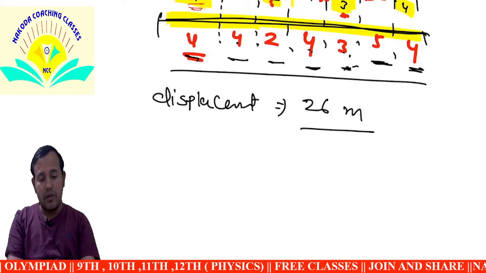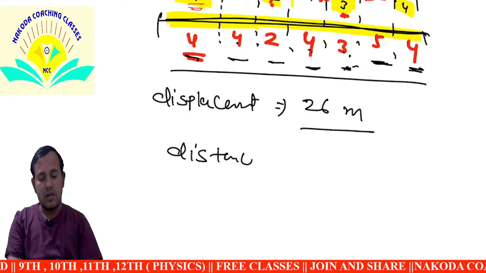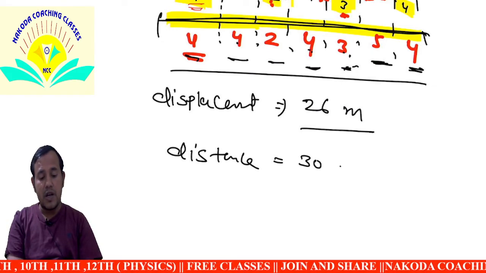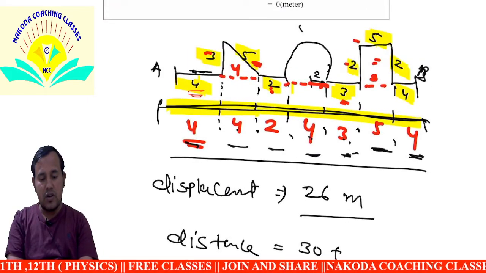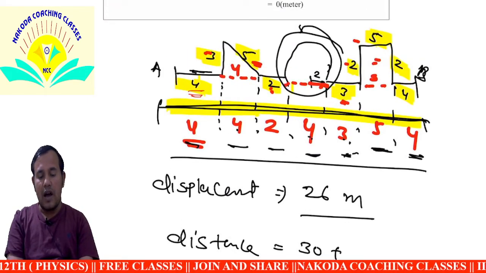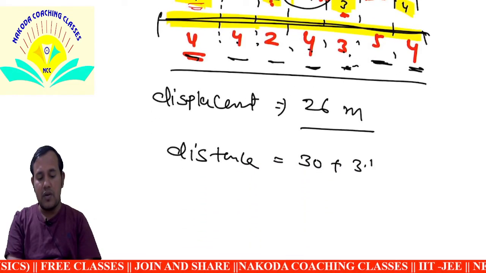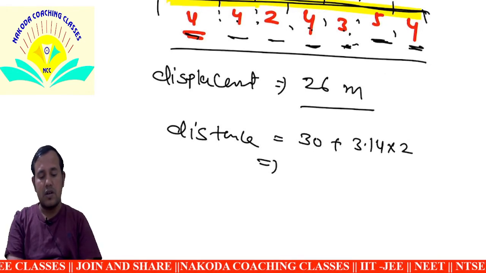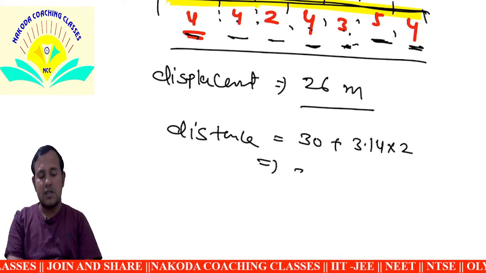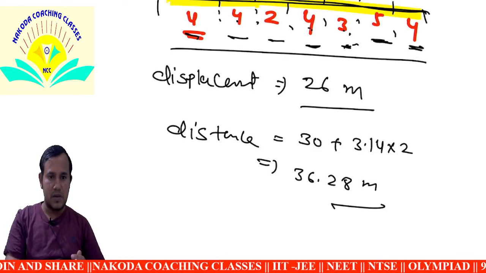Now the actual distance is 30 plus the half circle. Why plus? Because we have not yet considered the circle. The half circle has length pi r, so pi is 3.14 and r equals 2. Solving this gives the distance of 36.28 meters. This is the answer.